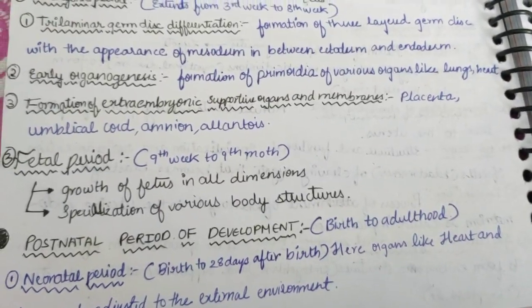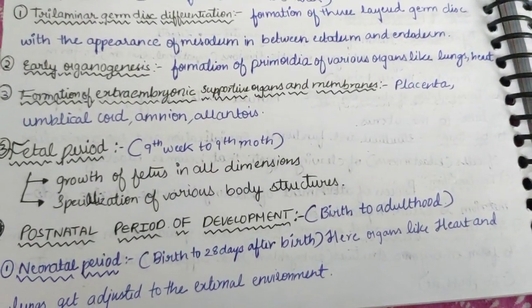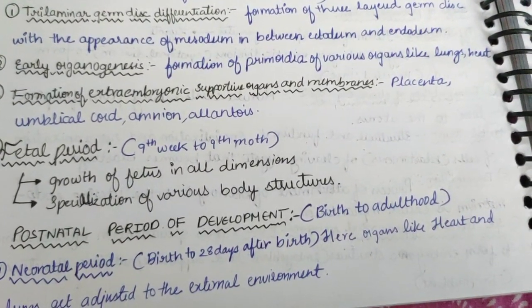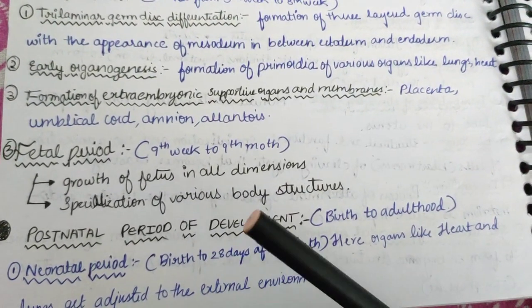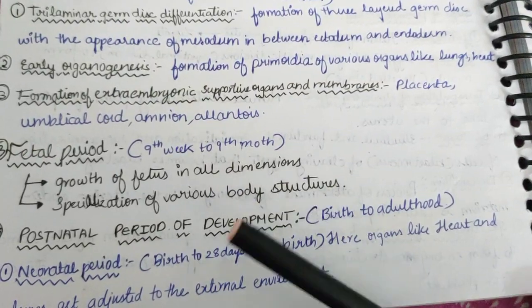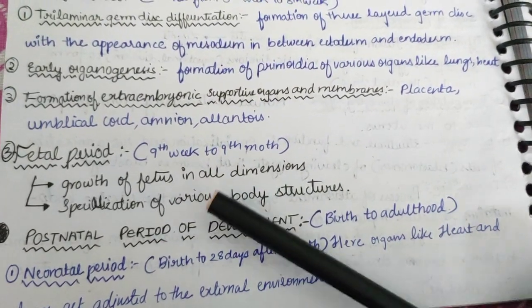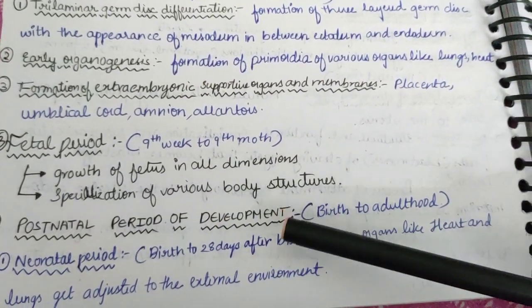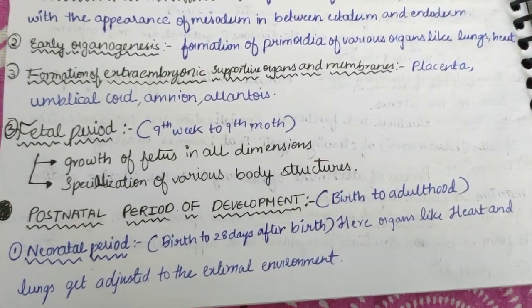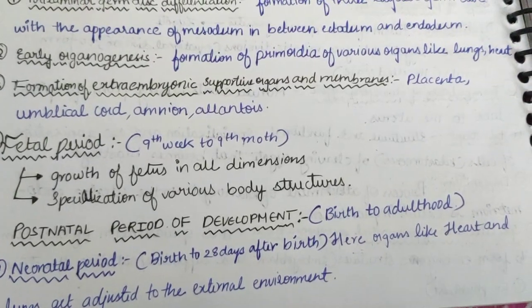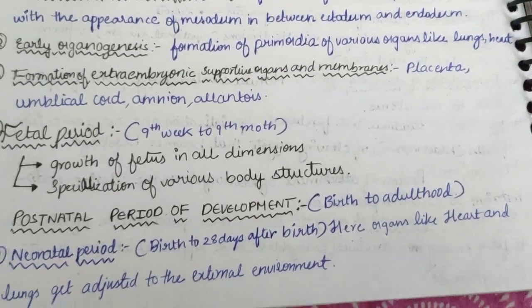It extends from the 9th week to the 9th month. The growth of the fetus in all dimensions occurs in this fetal period, and specialization of various body structures occurs in this period. Now the next step of human development is the postnatal period of development. It extends from birth to adulthood.